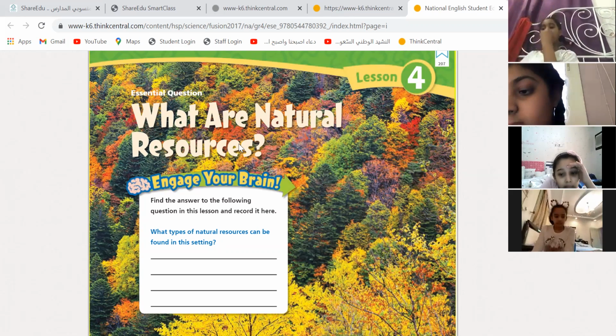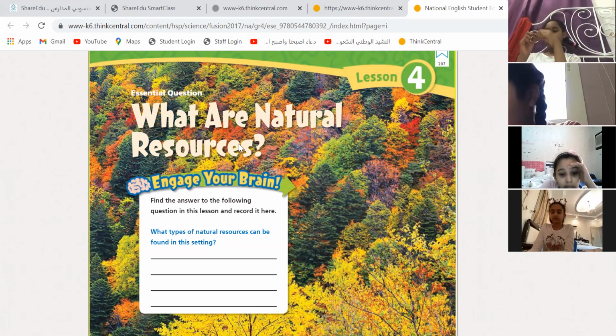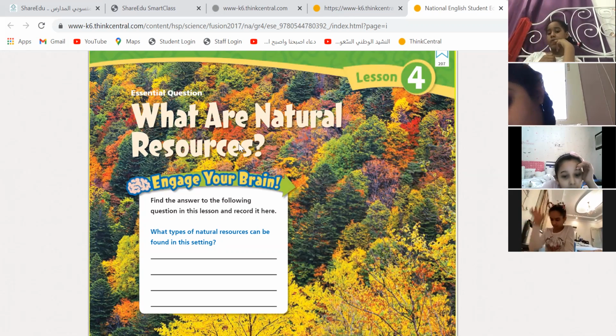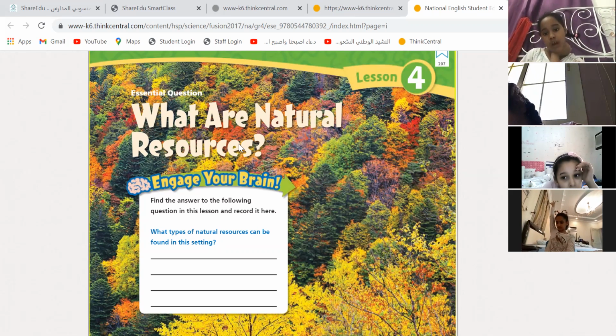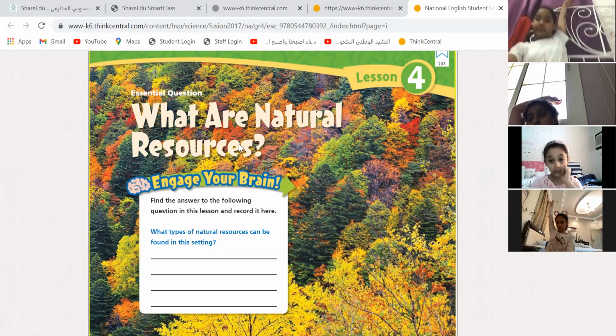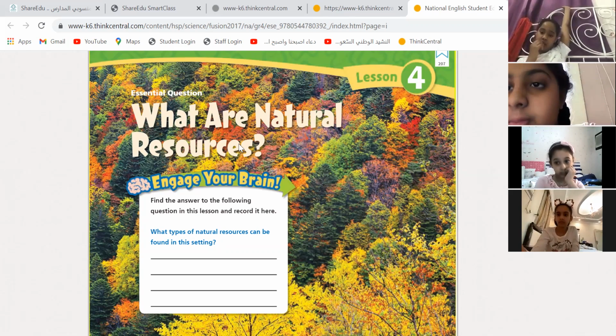Now, I want you to tell me what type of natural resource can be found in this setting. Look at the picture. What can you find? Natural resource. The answer for this question will be inside our lesson.